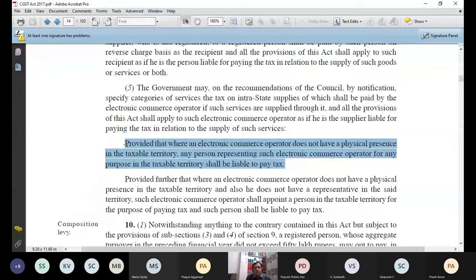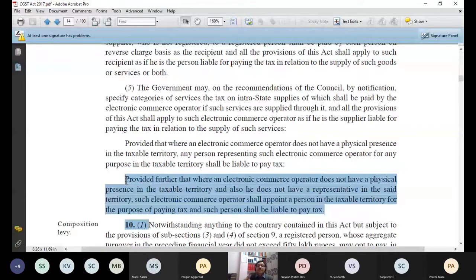Provided further. Now suppose this electronic commerce operator says that we don't have any person who represents us. Government says no issue, appoint any person specially. It is provided further. Provided further means second exception. That is why the word used is provided further. After the second exception, for the third exception, they will use the word provided also.